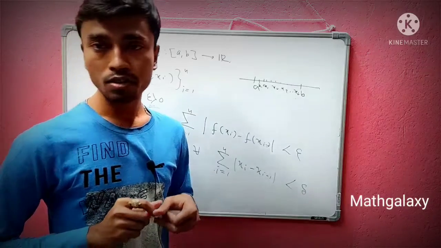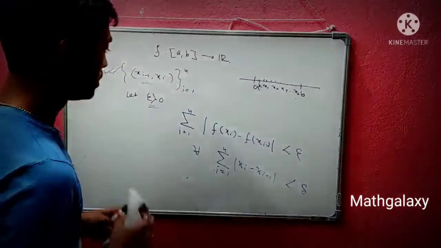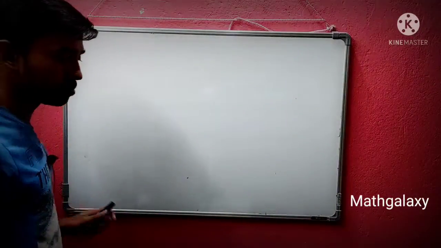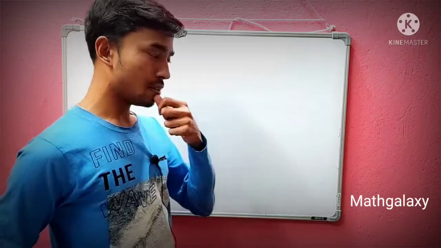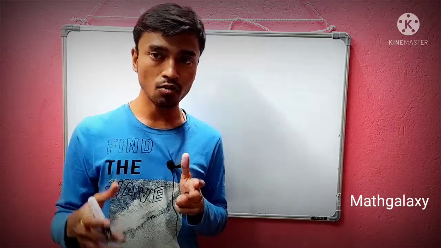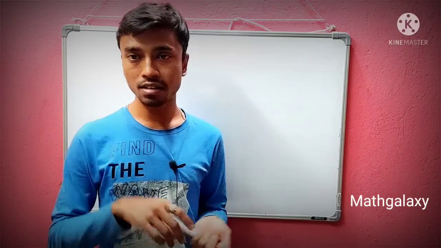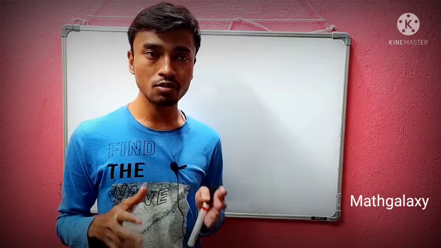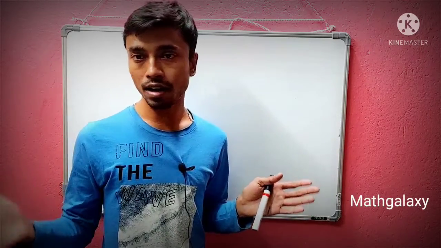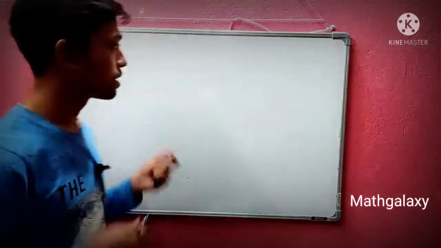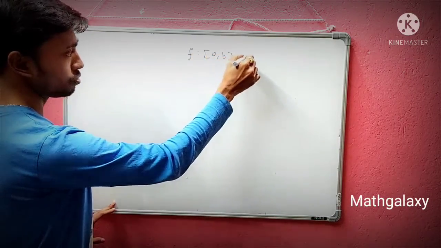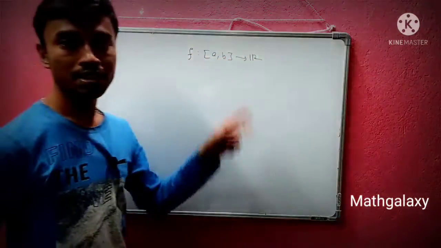Now we define what uniform continuity is. That's another interesting topic. Only the definition and some problems. For uniform continuity, uniform means it is basically everywhere. We define uniform continuity on a closed interval, but you can define uniform continuity on R or some other intervals also. As usual, let f map from [a, b] to R, a real valued function of a real variable.